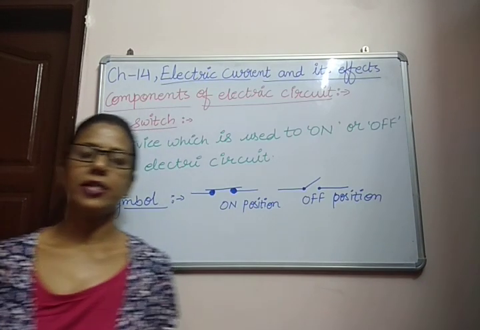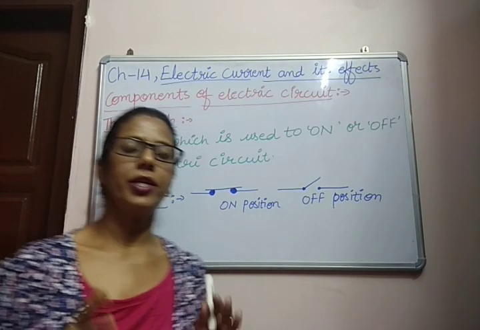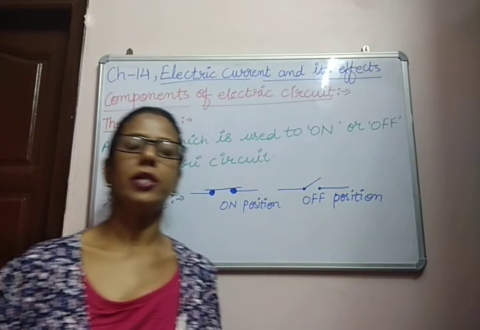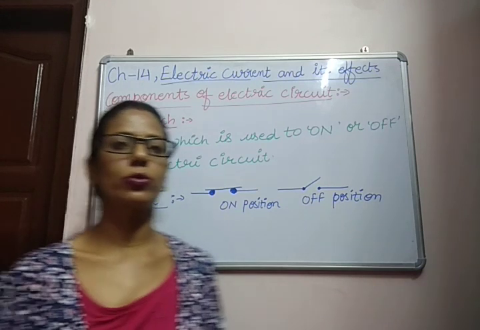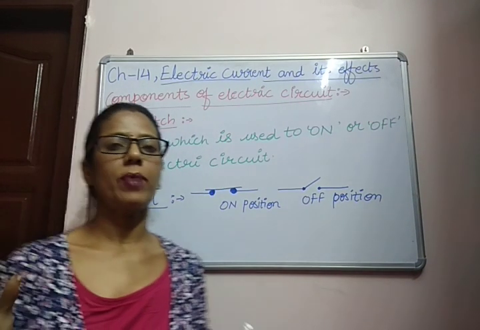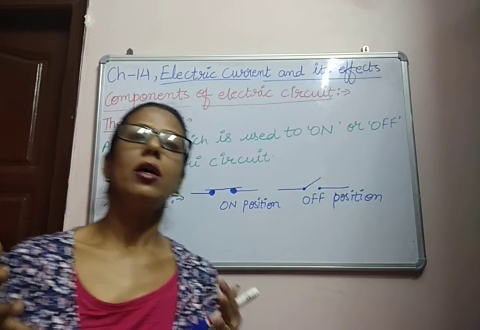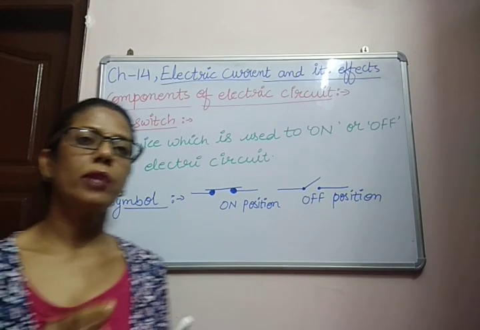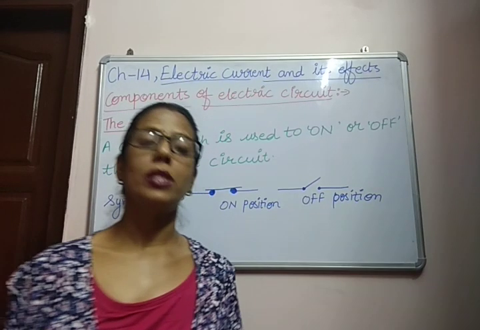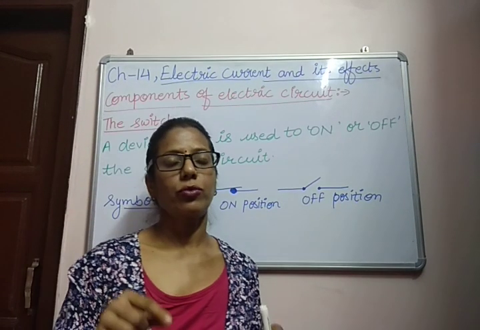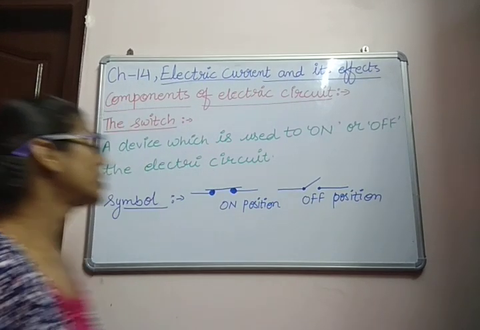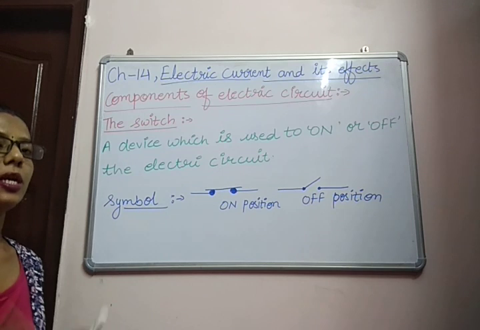As we are saying, for making the electric circuit we need different components like bulb, connecting wires, switch and cell or battery, which is the source of electric current. But whenever we use more than one appliance and bigger appliances in the electric circuit, we can't use the actual picture of the appliances. So we have to use the symbols of the components of the electric circuit. So our next topic is components of electric circuit with symbols.